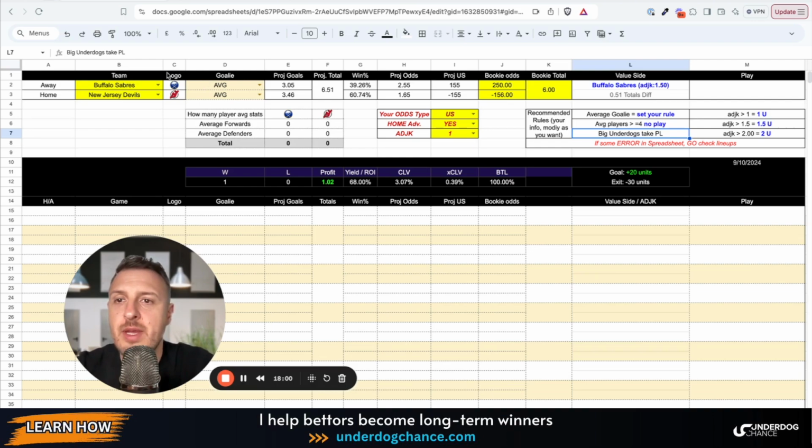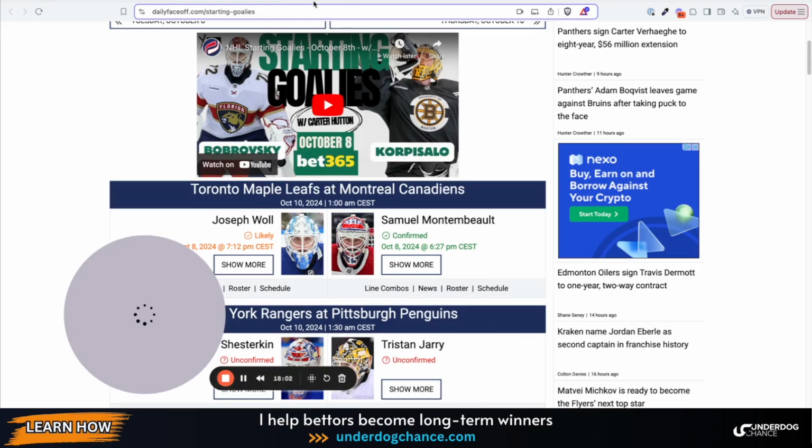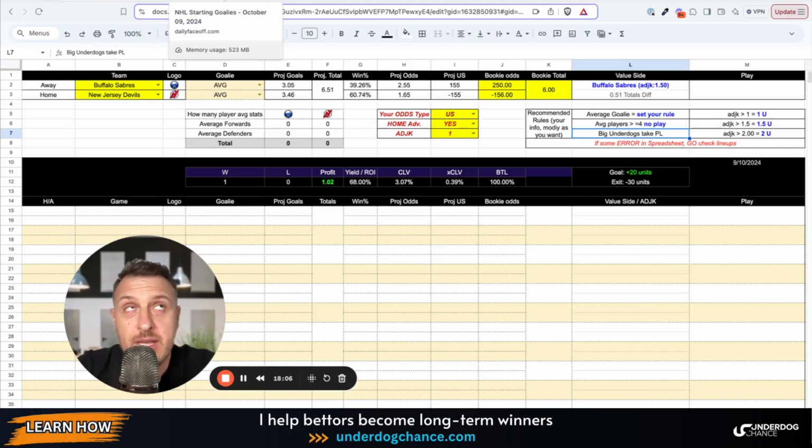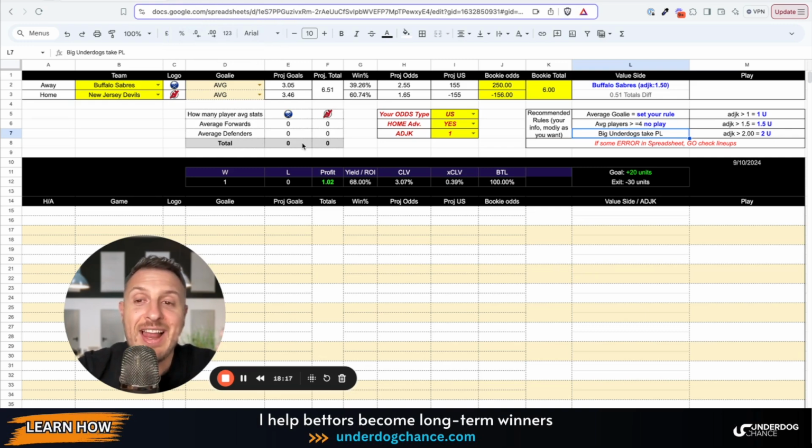So the first game we have here, so another thing, okay, the goalies are one of the biggest challenges with NHL. As I said, if you live in Europe, of course it is much harder to follow this, especially if you have a healthy lifestyle, because I always say build sports betting around your life, not your life around sports betting.